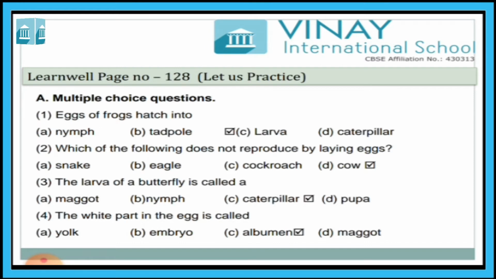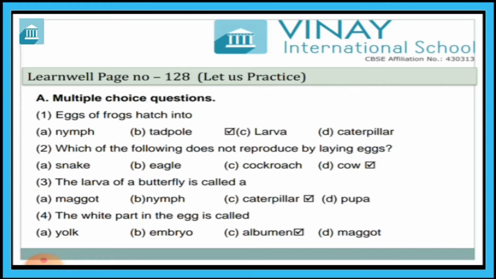Which of the following does not reproduce by laying eggs? Snake, eagle, cockroach, cow. Snake, eagle and cockroach reproduce by laying eggs, but cow is a mammal. They give birth directly. So the right answer is D, cow.